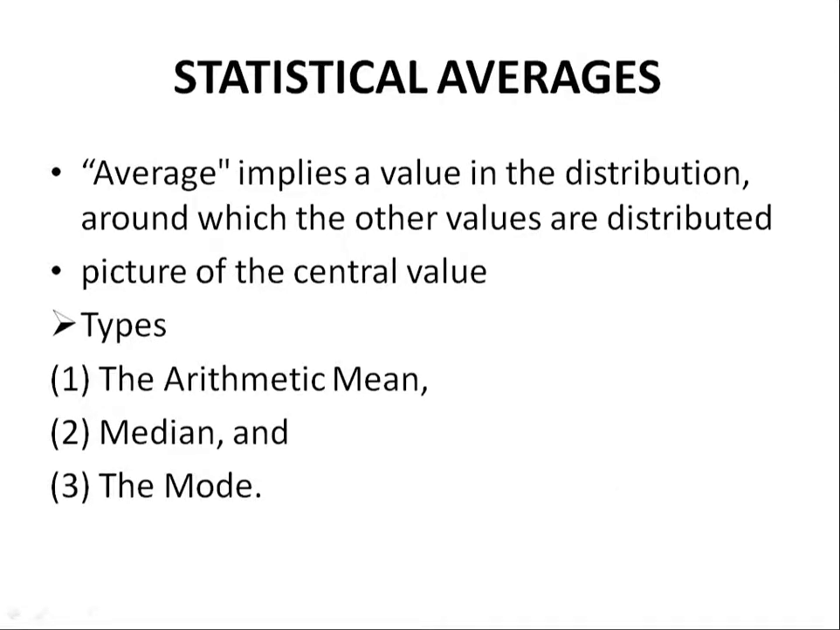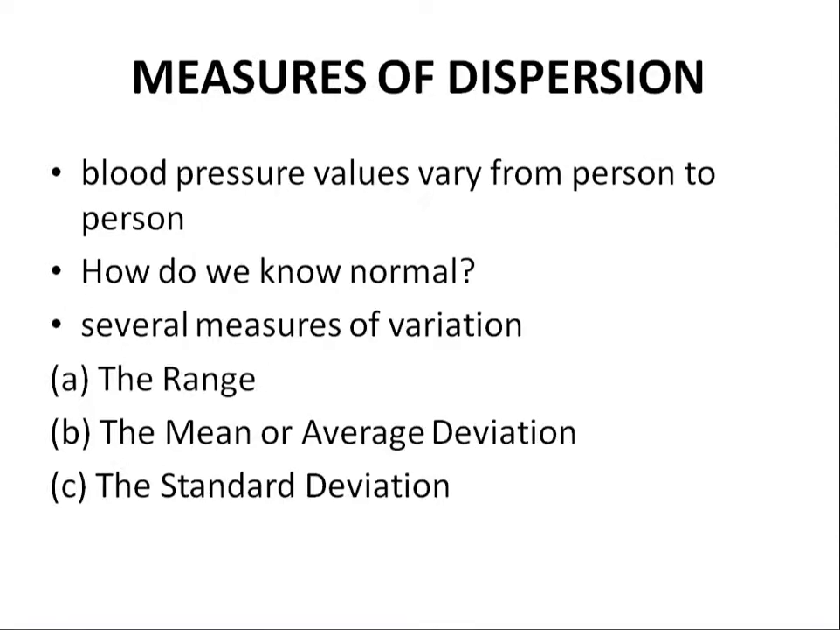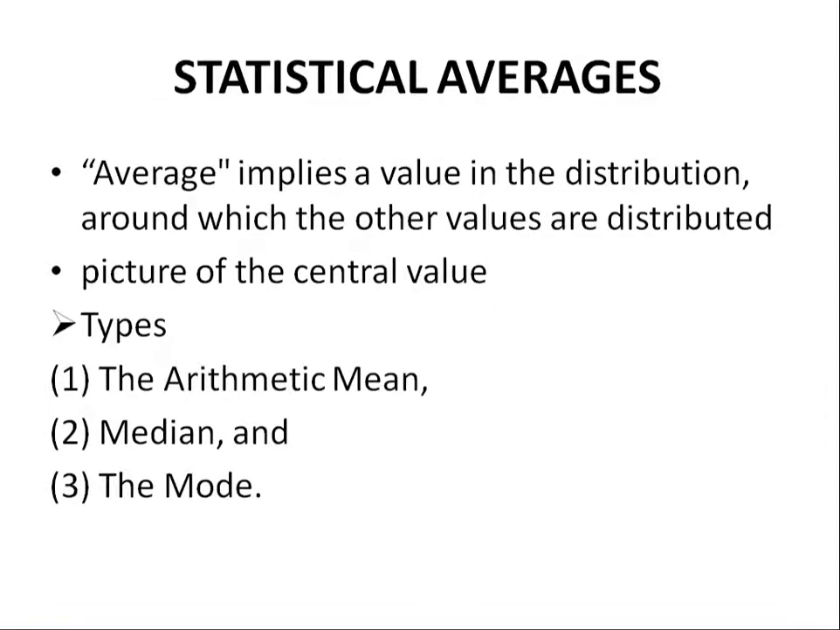Statistical averages, I will not go in depth because this was discussed, and I hope you all remember these things. Average implies a value in the distribution around which overall values are distributed. It is a picture of central value. There are different types of calculation of statistical average: mean, median, and mode. Mean is most commonly used.